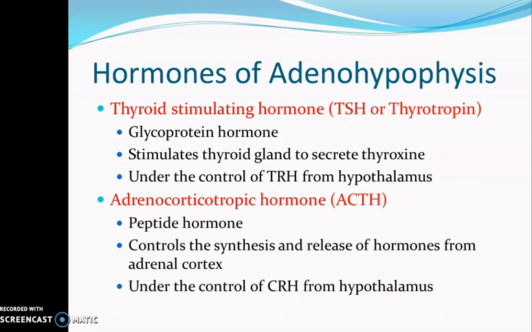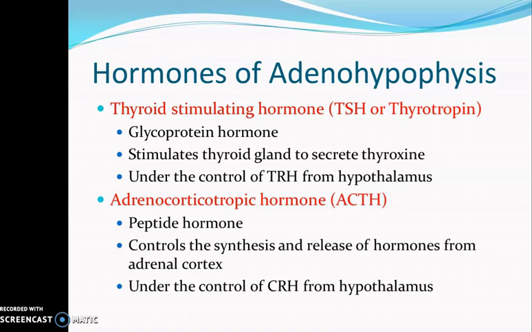Next is the thyroid stimulating hormone, that is TSH or thyrotropin. It is a glycoprotein hormone, and the function of thyroid stimulating hormone is to act upon the thyroid gland and cause the secretion of the hormone thyroxine. The secretion of TSH is controlled by the releasing hormone from the hypothalamus, that is thyrotropin releasing hormone or TRH.